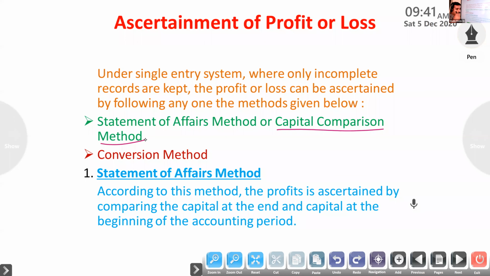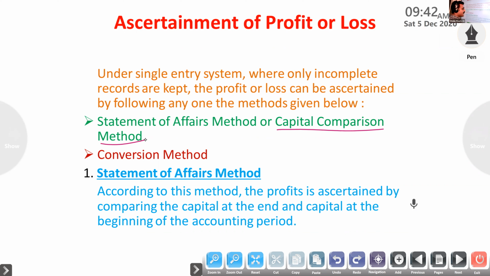Sometimes we have to find the opening capital and closing capital. They won't always give the closing capital directly. Sometimes they will give it, otherwise they won't. So how to calculate closing capital and opening capital? Through preparation of statement of affairs. Statement of affairs, as I already said, is a statement showing the assets and liabilities, same like a balance sheet, with liability amounts and asset amounts, but the heading is statement of affairs. It cannot be called a balance sheet. Why? Because the two sides are not equal.